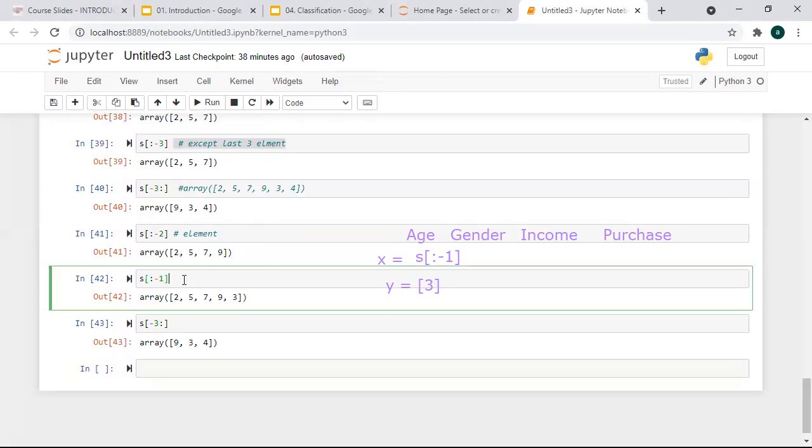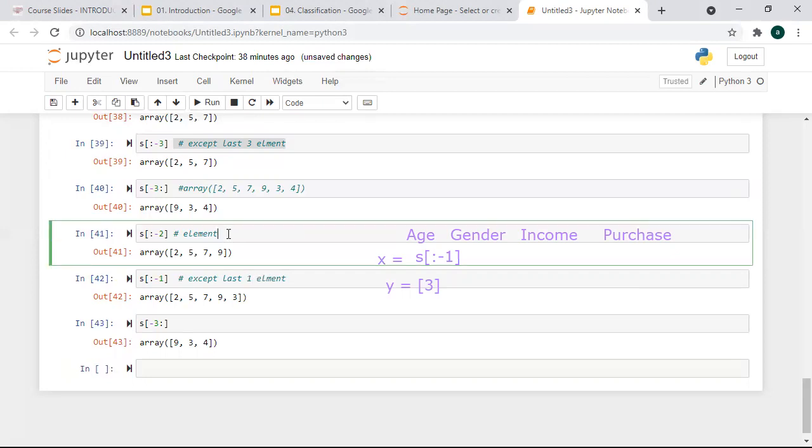I will share this code with you as well. Whenever you see minus 3, minus 2, minus 1 on the right hand side, it means all the elements except the last ones have to be printed.